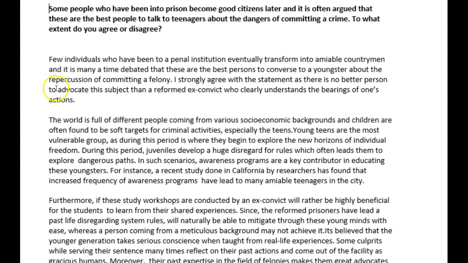And then here, this is the wrong word. You don't advocate this subject. That's not really entirely appropriate. I strongly agree with the statement, as there is no better person to maybe perform this function, or maybe no better person to, let's see, fulfill this mission. Okay, so these are a couple of ideas that would have been better here. Than a reformed convict clearly understands the bearings of one's actions, and the rest of it is fine.